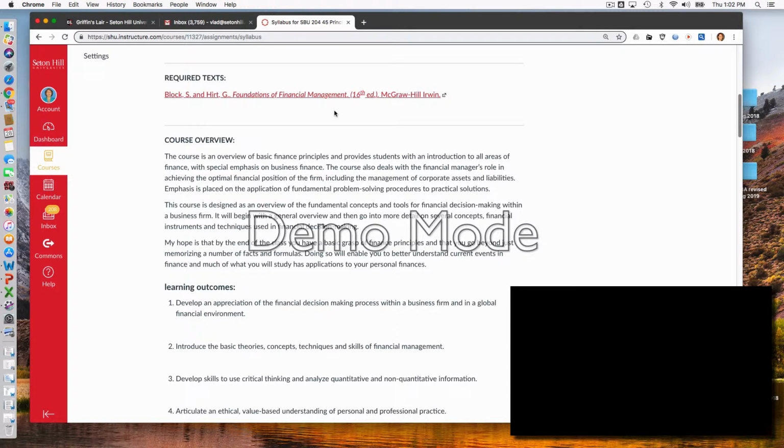Now, I already received a few questions on that, and let me address them. The quizzes and the exams that you have to take are not through Connect, so you are not required to have that code. They are all through Canvas, our own system. So you can have the regular paper textbook if you prefer, or the online version, whatever works for you. This is the edition, and that's the textbook. So see what you find so you can study.